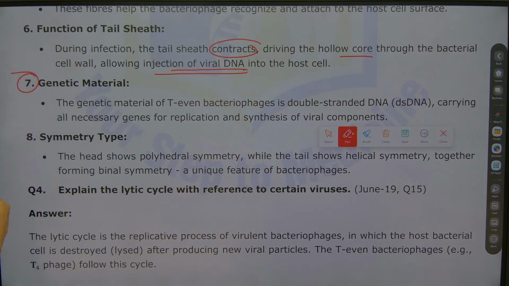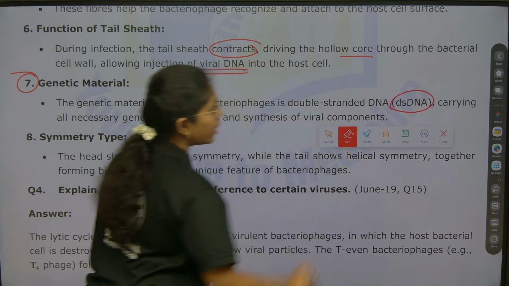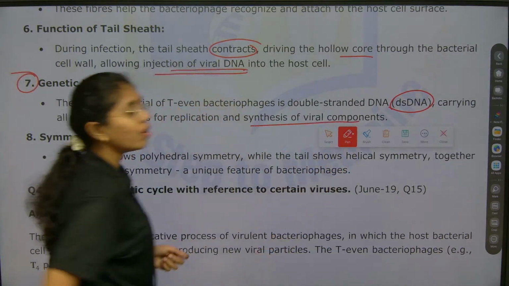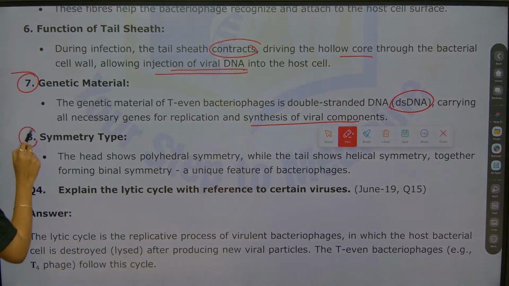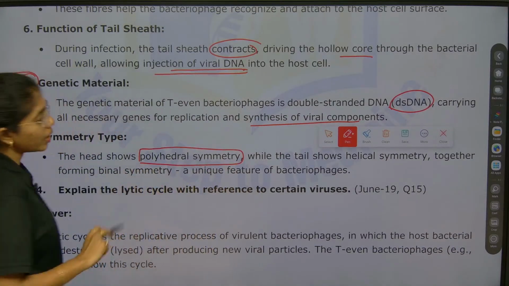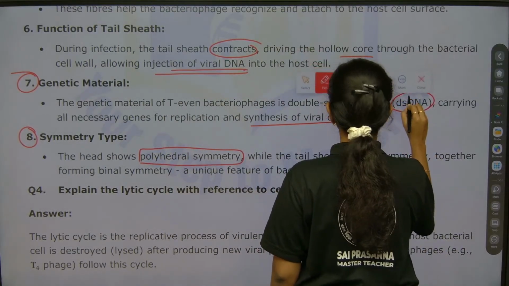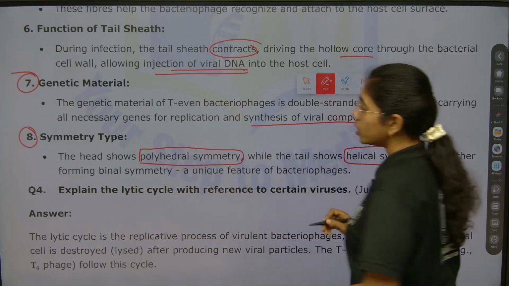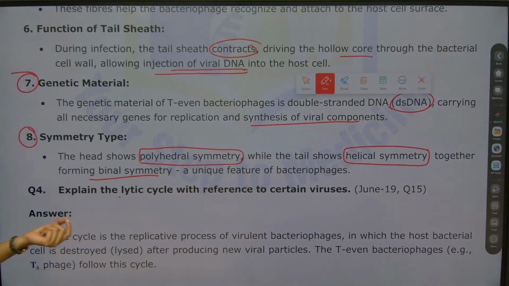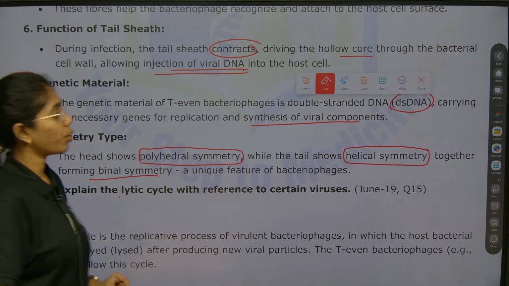Next, genetic material: the genetic material of T-even bacteriophages is double stranded DNA. This will carry all the necessary genes for replication and synthesis of viral components. Next is symmetry type. The head shows polyhedral symmetry, while the tail shows helical symmetry. Together they form binal symmetry, which is unique to the bacteriophages.